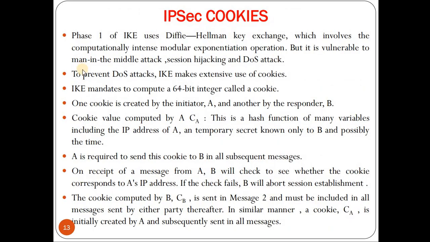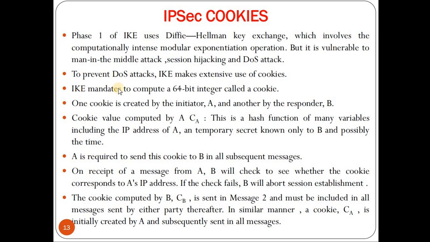Before we go through Internet Key Exchange Protocol in detail, we need to know what IPsec cookies are. Phase 1 of IKE uses Diffie-Hellman key exchange, which involves a computationally intense modular exponentiation operation. But it is vulnerable to man-in-the-middle attack, session hijacking and DOS attack, that is denial of service attack. To prevent DOS attack, IKE makes extensive use of cookies.